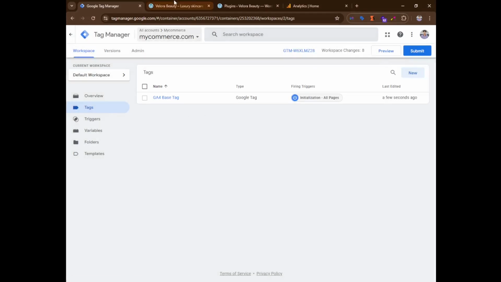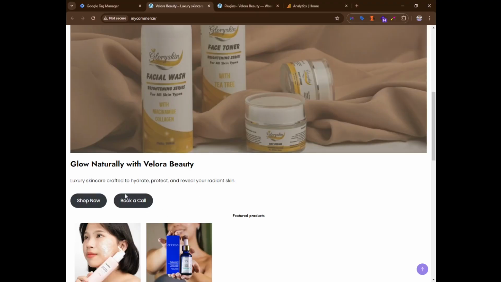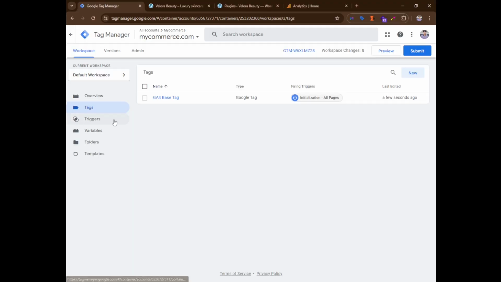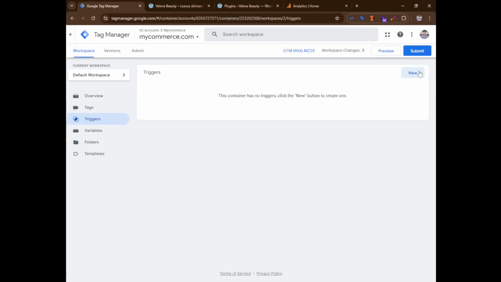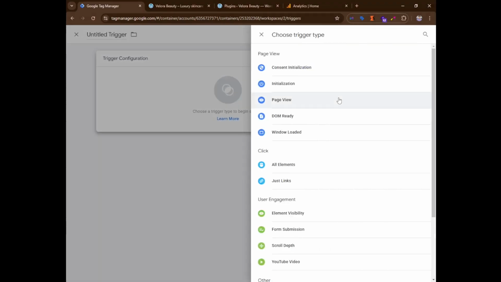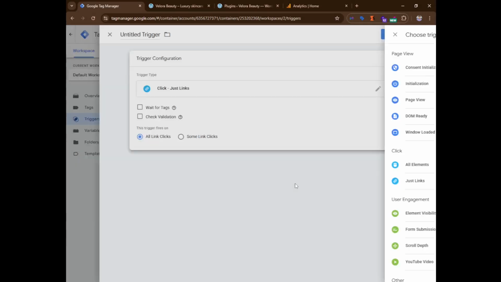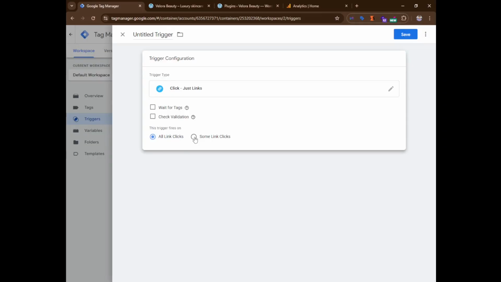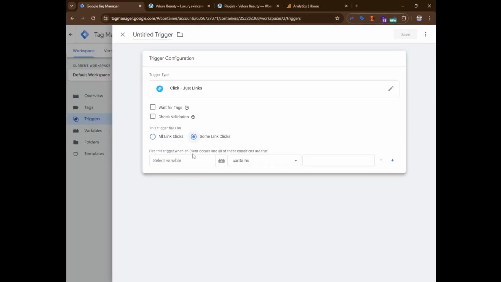In order to track book a call, first of all, we need to make a trigger. So we come here in Google Tag Manager, click on triggers, click on new, and we need to select just links, or rather some clicks.